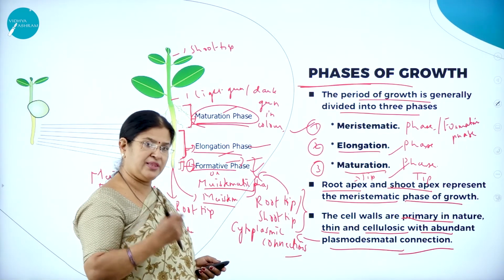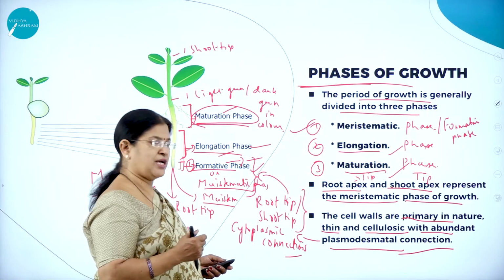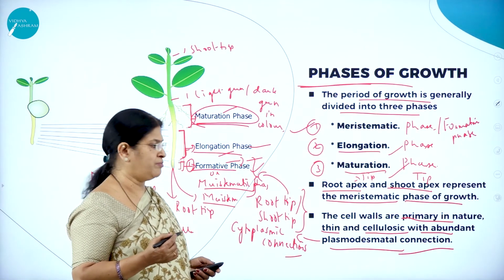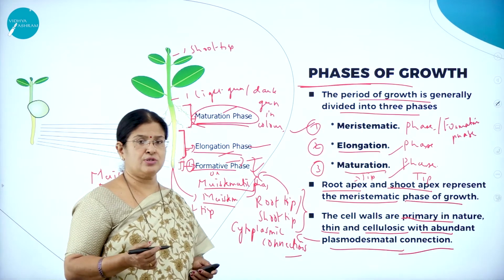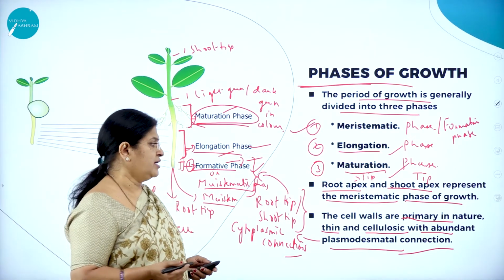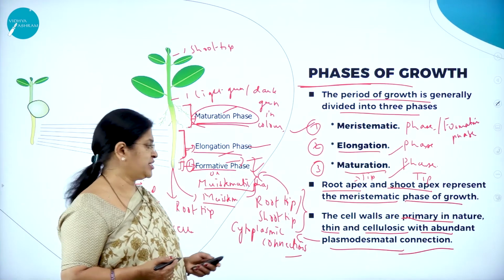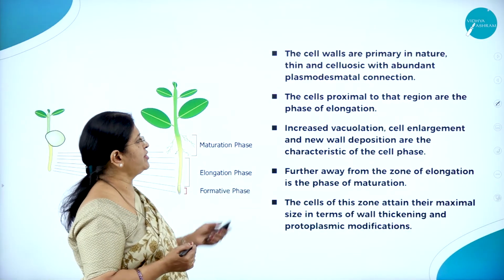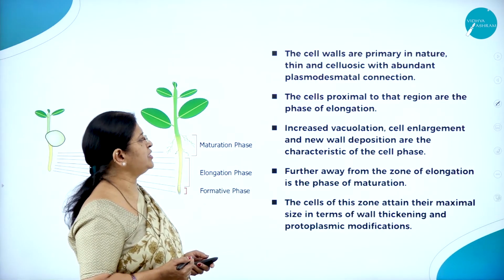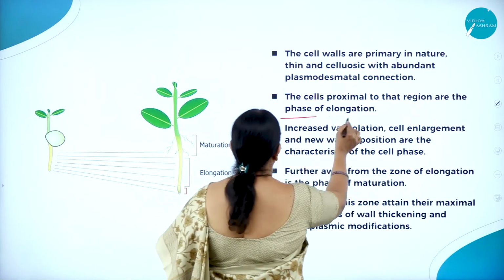Primary in nature means they will be thin, not thick, and as you know, cellulose is the primary cell wall material. Later on, as it grows, it is deposited with hemicellulose, pectin and lignin. With abundant plasmodesmata connections means cytoplasmic connections. Then the cells proximal to that region are the phase of elongation.